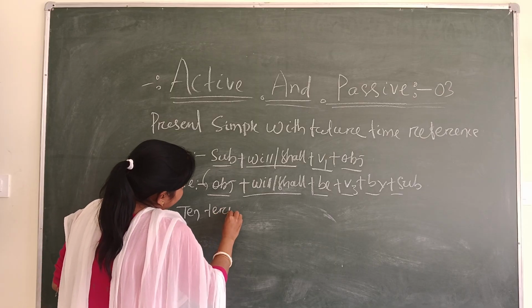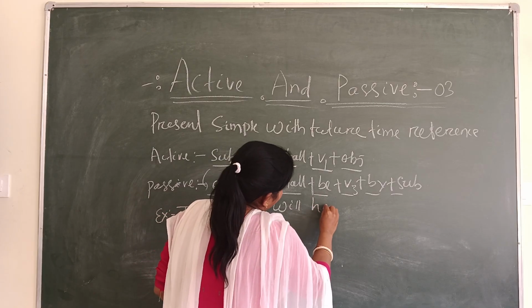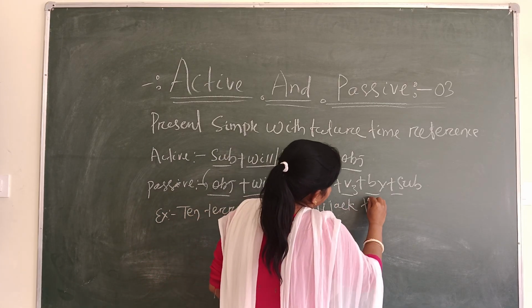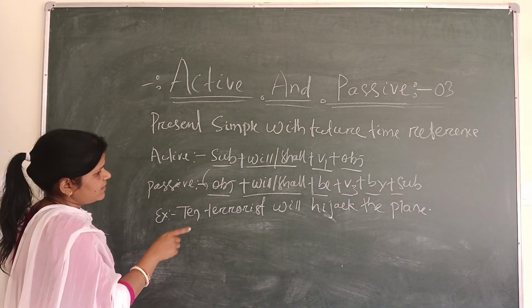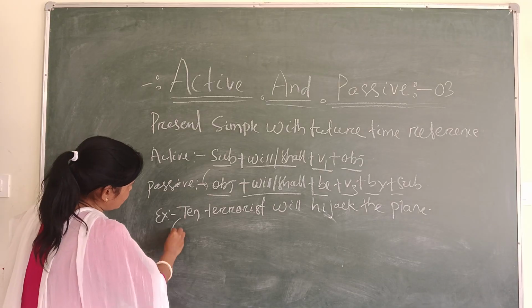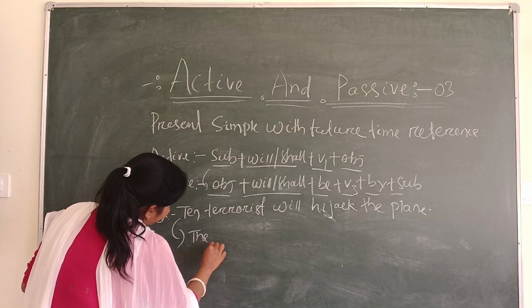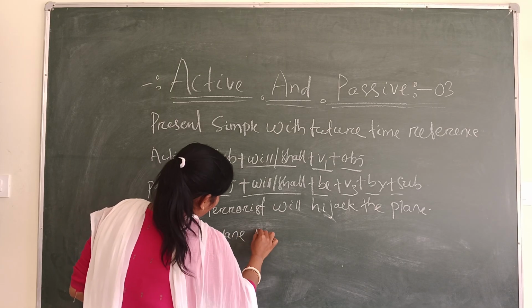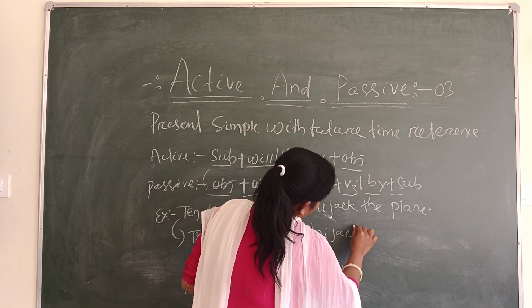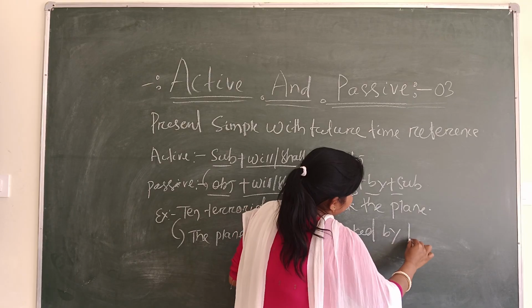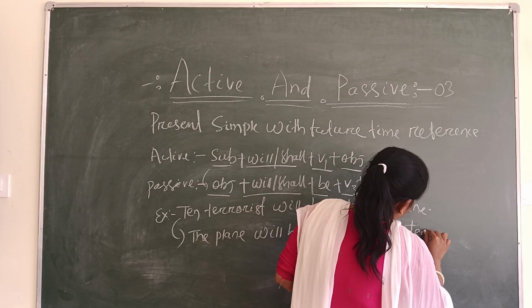10 terrorists will hijack the plane. Whereas convert to passive, then the same sentence is that the plane will be hijacked by 10 terrorists.